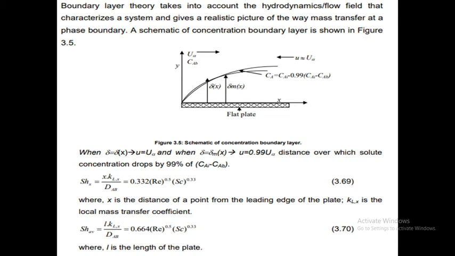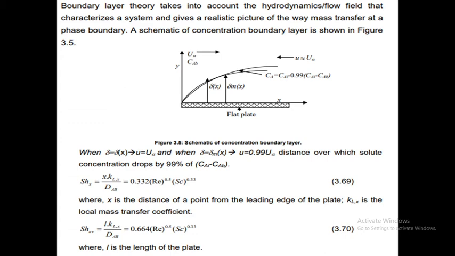Here when delta is equal to delta of x, u is equal to u infinity, and when delta is equal to delta m of x, u is equal to 0.99 times u infinity. So the solute concentration drops by 99% of the concentration difference CAi to CAb.